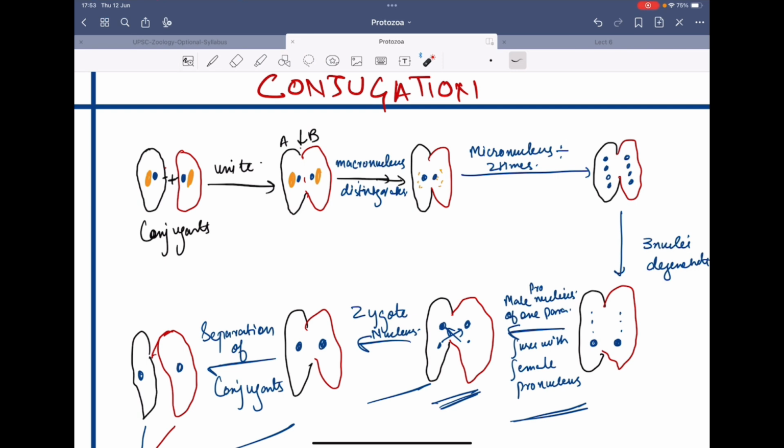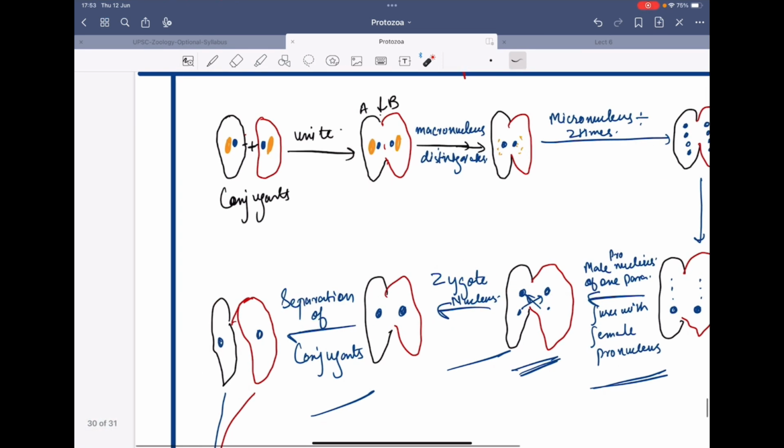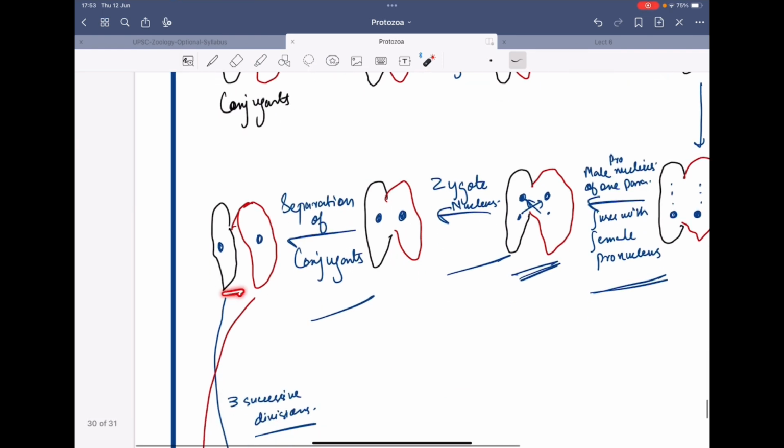Now what happens? One will form the male pronucleus and another will form the female pronucleus. Then the fusion takes place and the zygotic nucleus is formed. The fusion of the male and female takes place inside the conjugants. Then the separation of conjugants happens. Now these conjugants will separate.